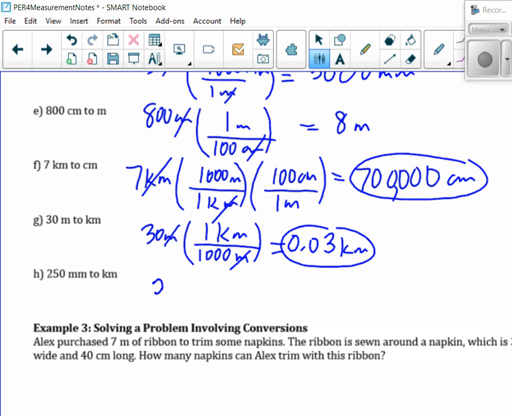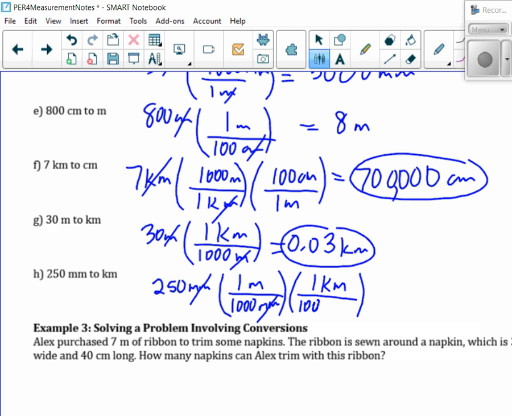All right. So then 250 millimeters, I would convert that to meters first. So 1 meter is 1,000 millimeters. You could have done centimeters too, but whatever. So the millimeters cancel. Then this is in meters, so now I'm going to convert the meters to kilometers. So 1 kilometer is 1,000 meters. So the meters cancel. So do you see I'm actually taking the 250 and dividing by 1,000 and dividing by 1,000. So I'm going to be moving the decimal place 6 places to the left.